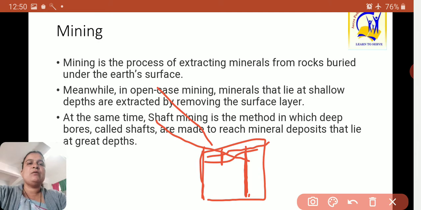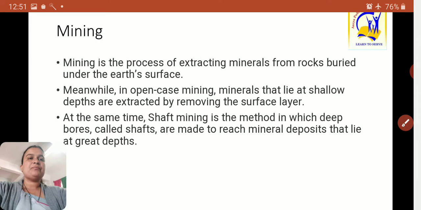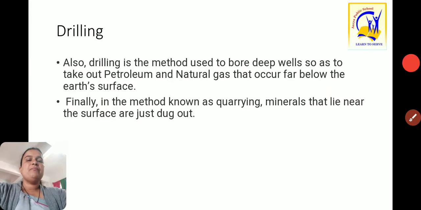Minerals which are available at a higher depth, shaft mining is required.